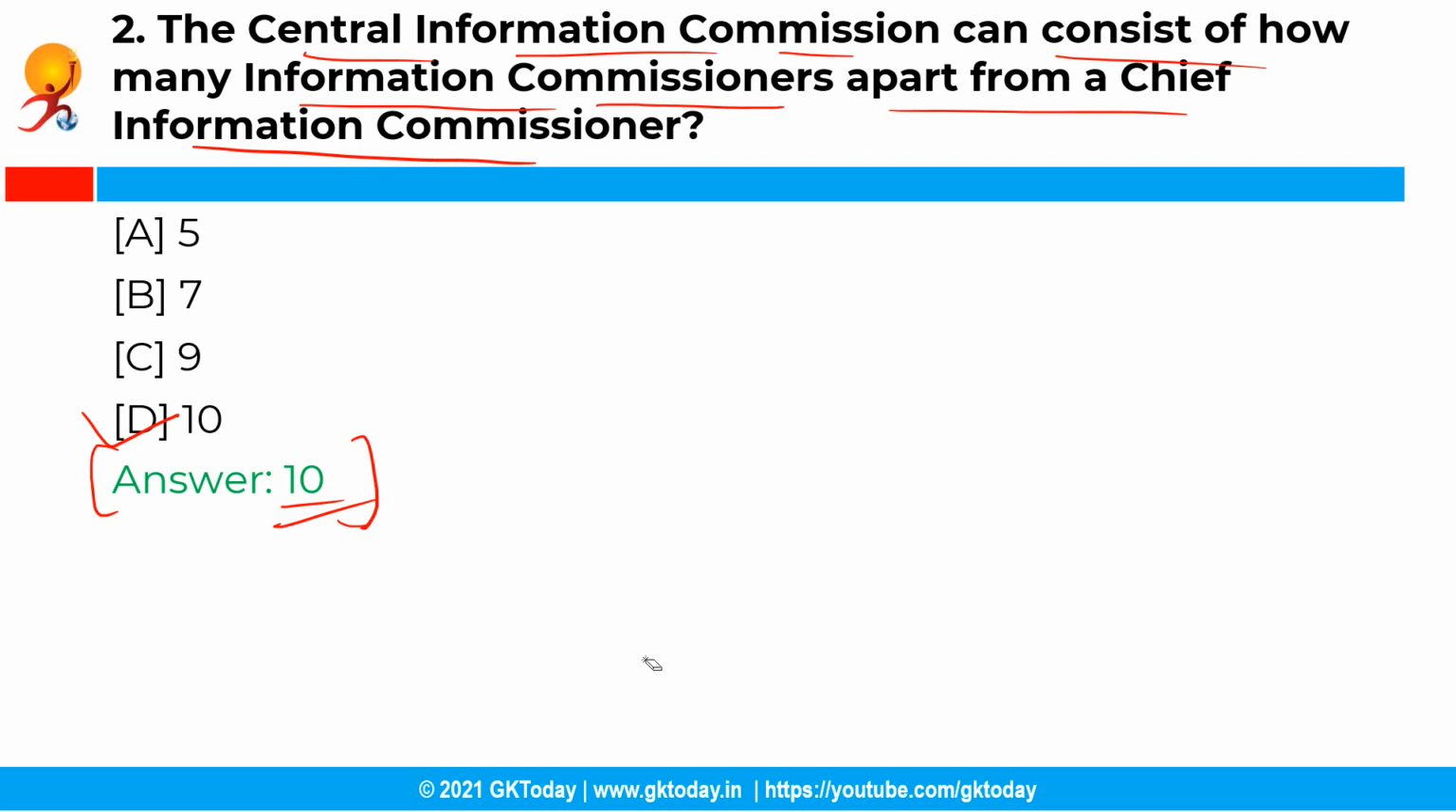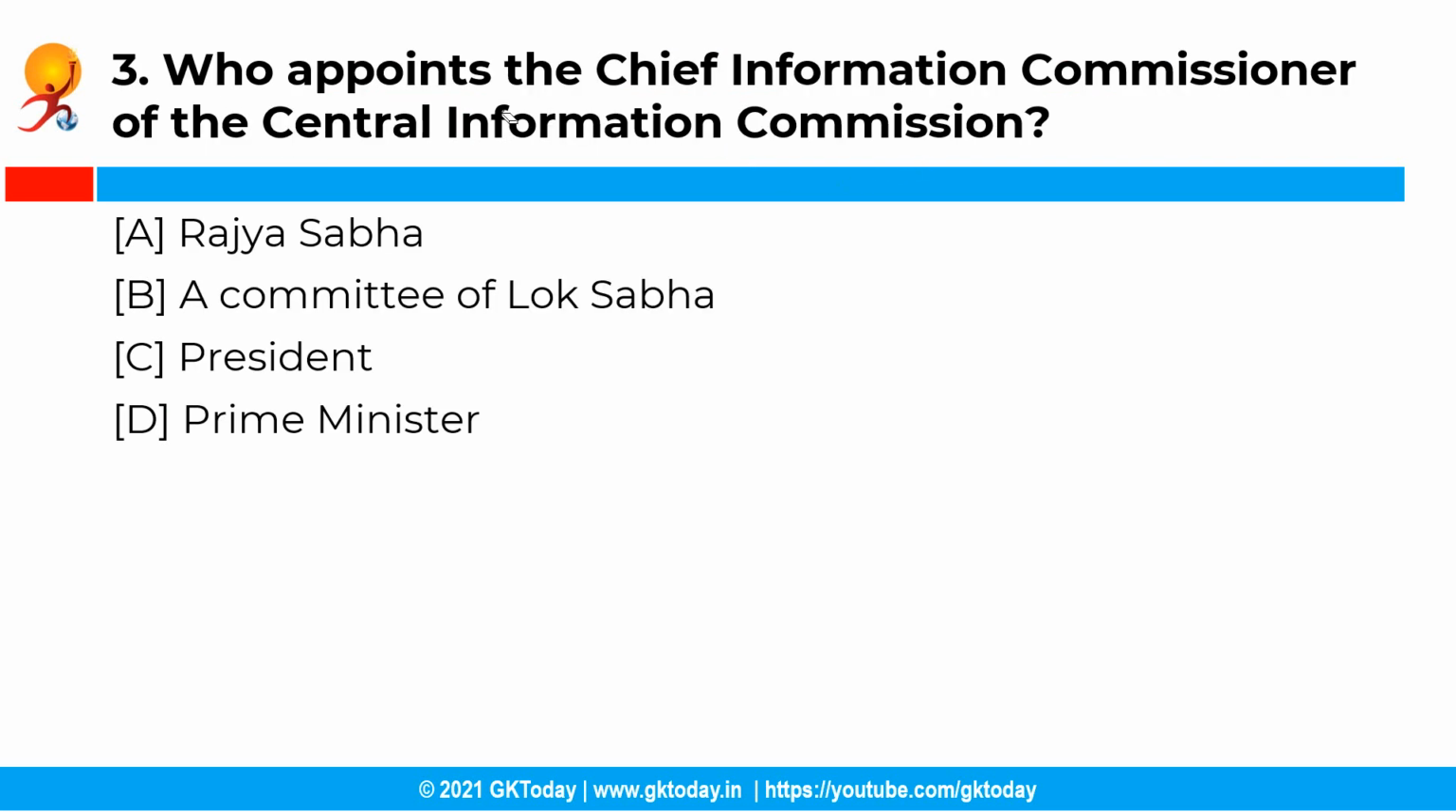Moving ahead with the next question. So who appoints the Chief Information Commissioner of the Central Information Commission? So you have the following options and the correct answer is option C, that is President. So the Chief Information Commissioner and other members of the Central Information Commission are appointed by the President of India on the recommendation of a committee consisting of the Prime Minister as chairperson, the leader of opposition in the Lok Sabha, and a Union Cabinet Minister.